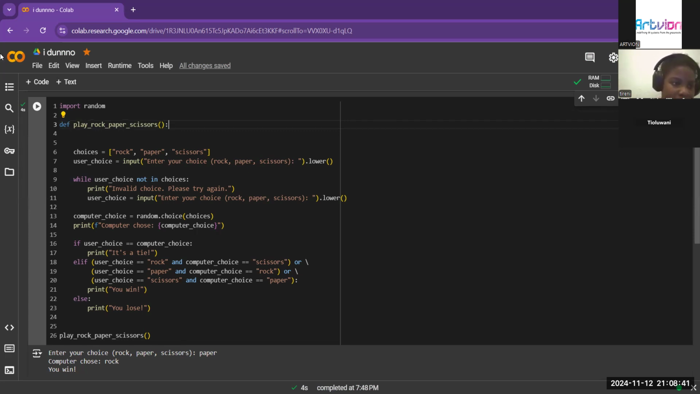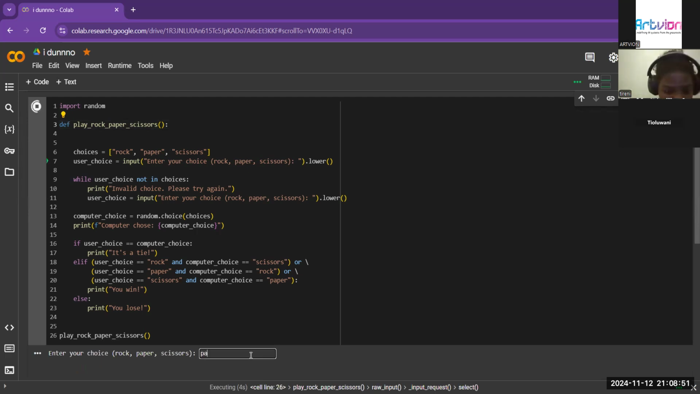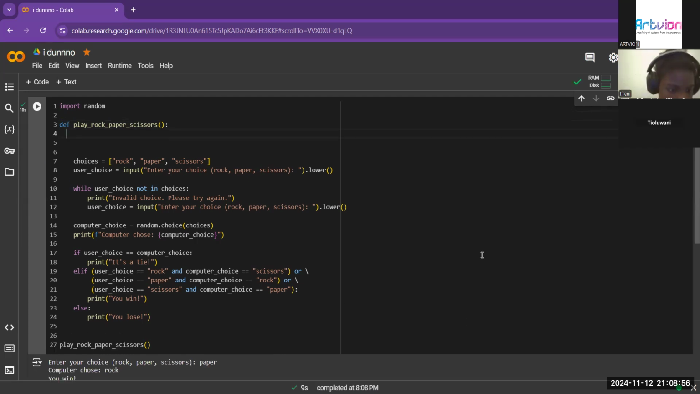And let me show you. When you do this, when you press load, okay, let's say paper, it says enter choice: rock, paper, scissors. I chose paper, and it's saying the computer chose rock, and it's saying I won. So thank you for listening to me, and that's what I've explained on my page. Thank you so much for listening.